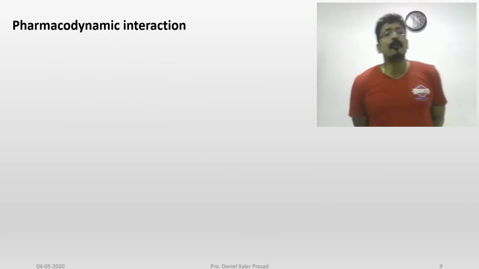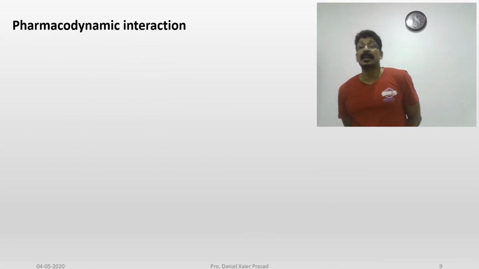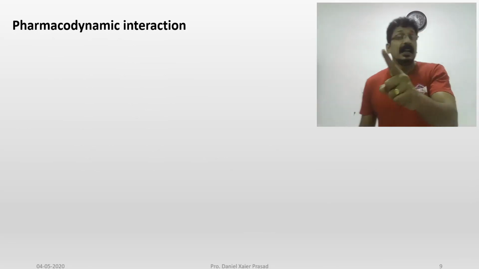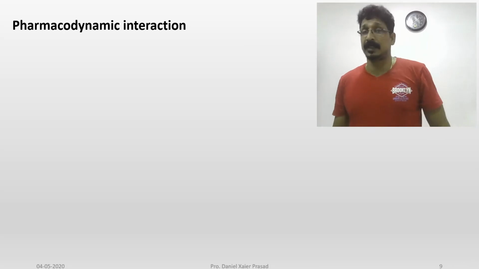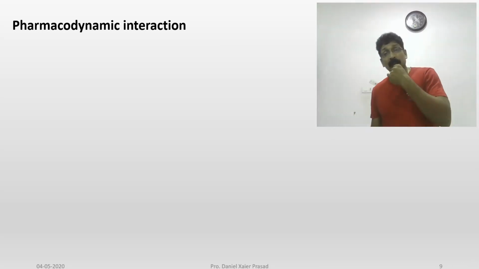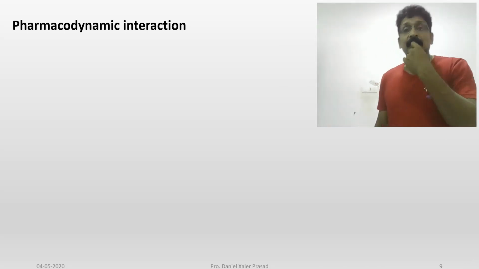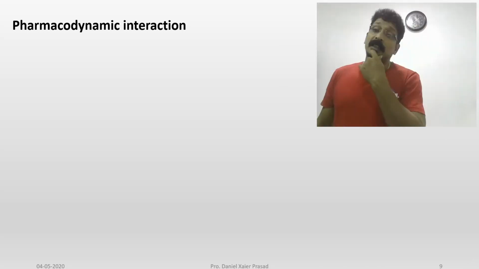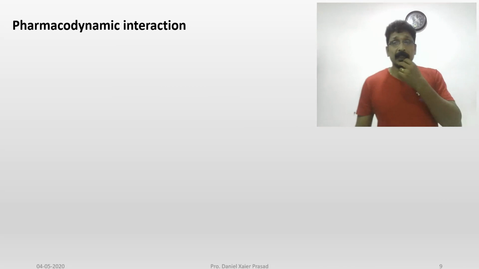Now we are coming to pharmacodynamic interaction. You might have studied pharmacokinetics and pharmacodynamics. Pharmacokinetics means what the body does with the drug. Pharmacodynamics means what the drug does to the body.